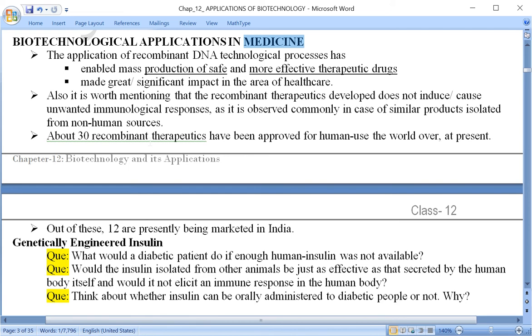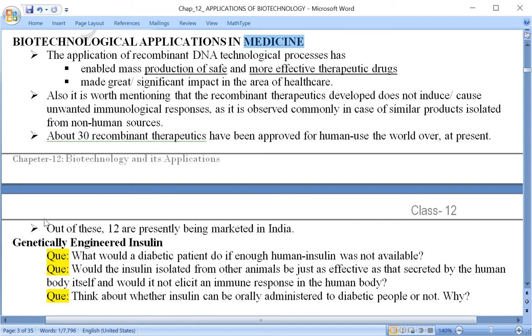First of all, we should know why a person is ill, what kind of trouble it is, and why it has been caused. As a result of that, a proper kind of treatment can be provided to the patient. So the use of biotechnology in medicine is basically for diagnosis and then treatment.